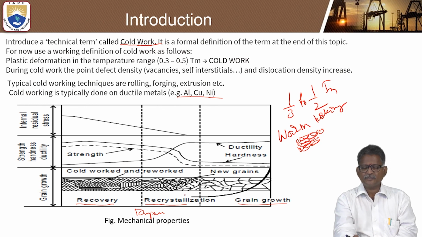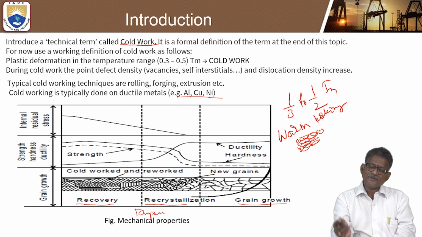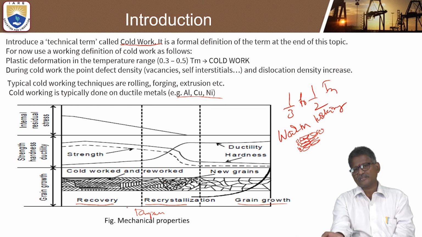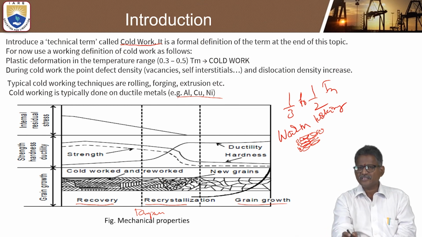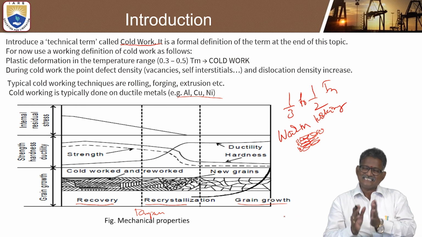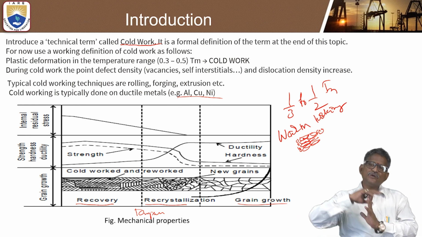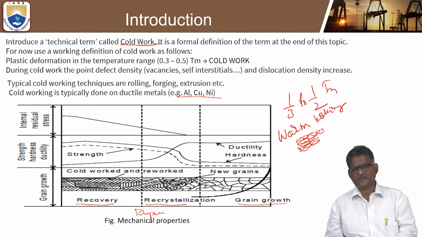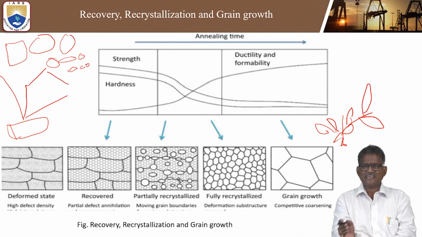As the temperature increases, the transformation of old nuclei into new nuclei is obtained, and finally grain growth will occur at the last, so that the ductility and hardness can be improved much better in this process.